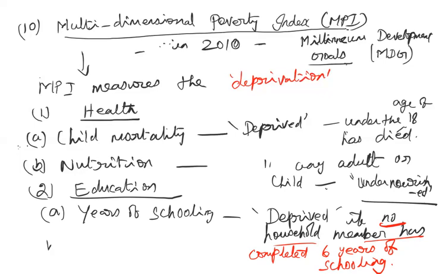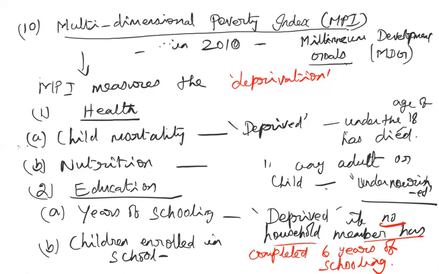And the next one under this category is children enrolled in school. The name is very clear. If the children in the particular household have not even been admitted to a school, then they are deprived of that education.